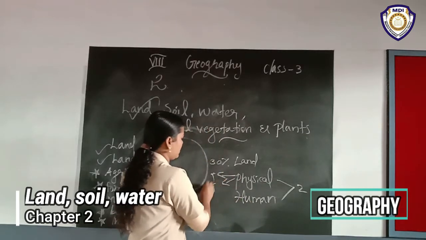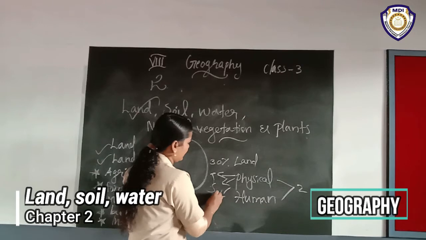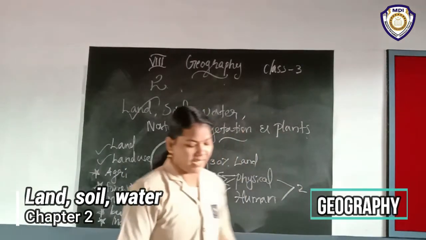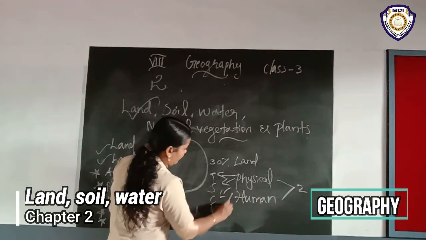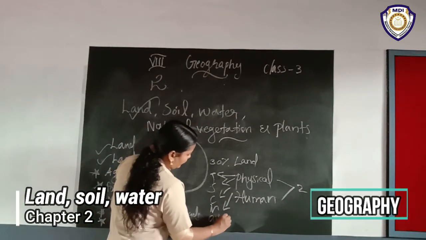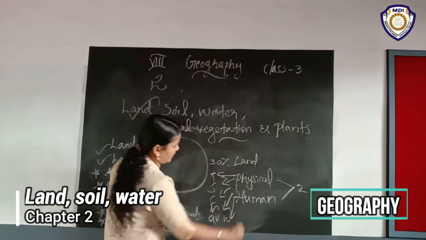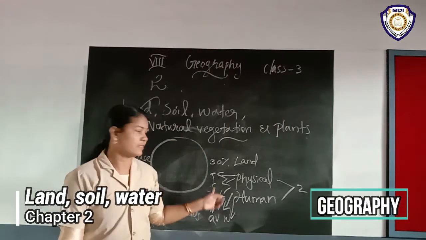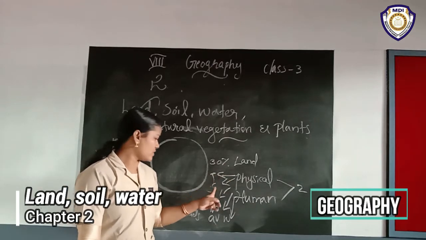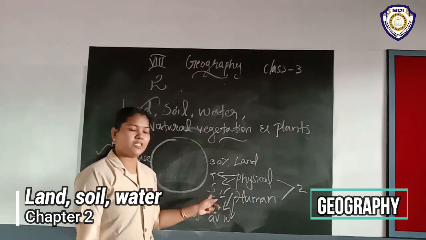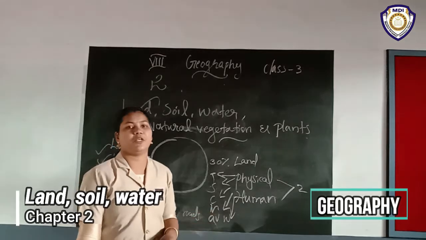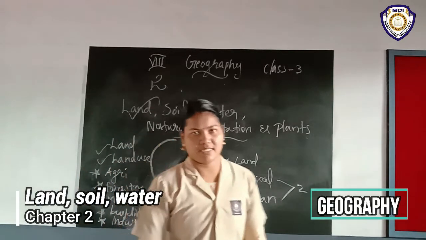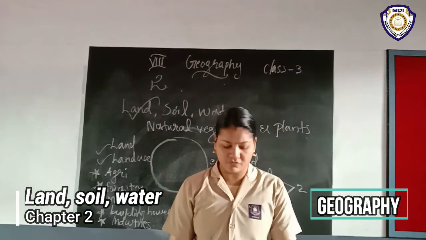Topography, soil, then climate. Next one is minerals and availability of water. These are the main physical factors. Repeat: topography, soil, climate, minerals, availability of water. These are the main physical factors to determine the use of land.